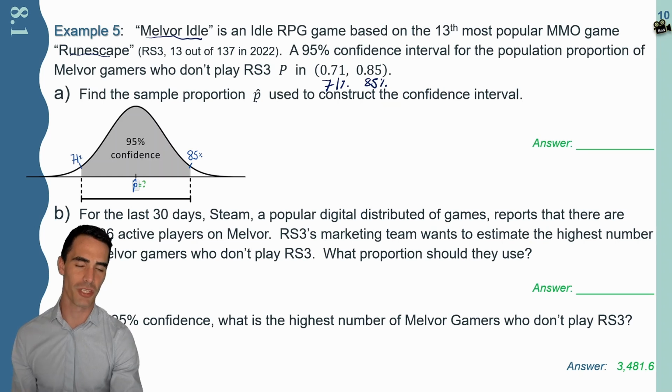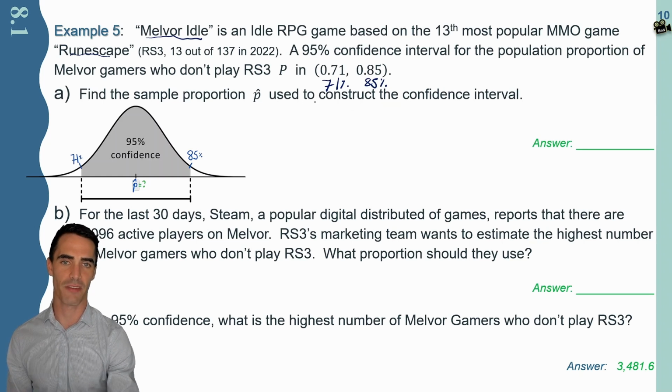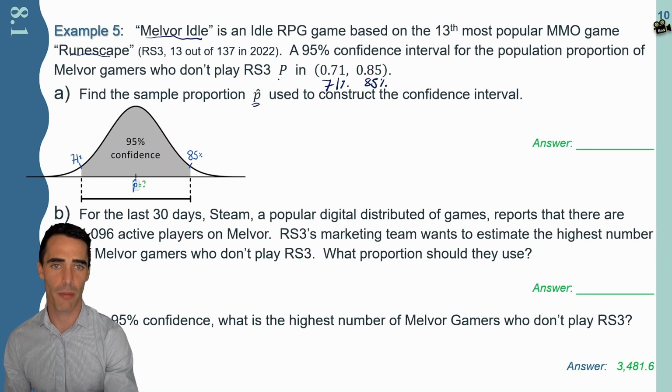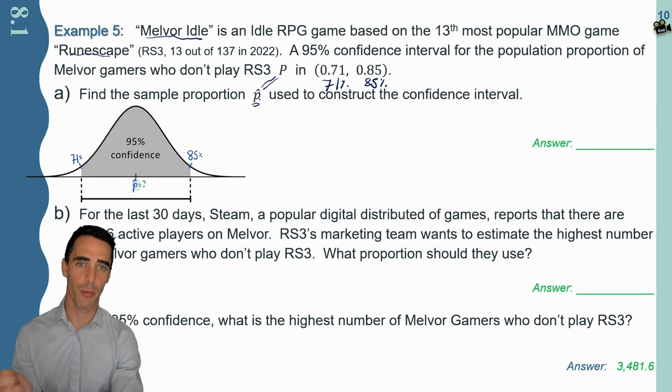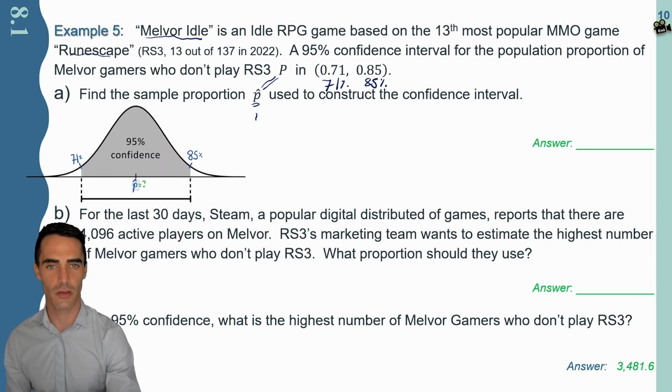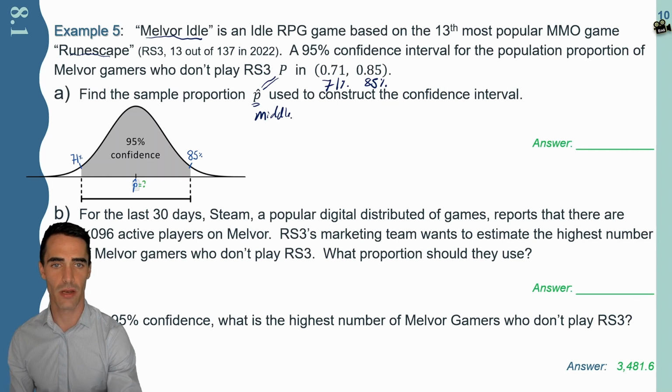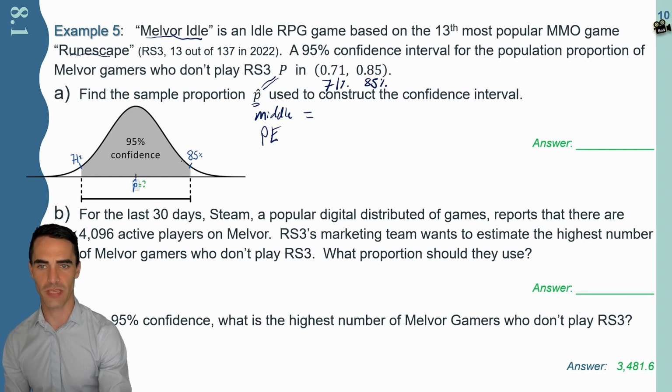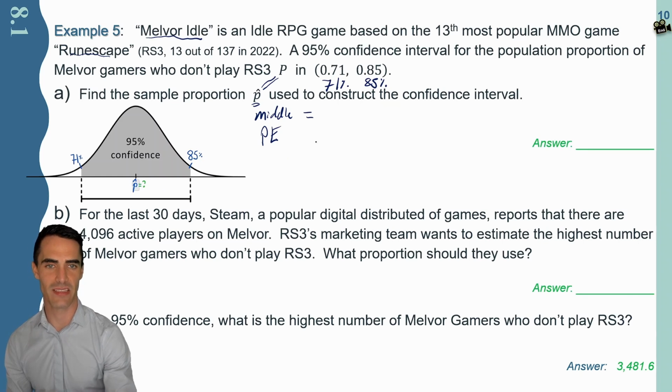Find the sample proportion p hat used to construct the confidence interval. Again, if we're talking about proportions, these should be relatively close. The sample proportion is what gives the population proportion. This is always referred to as the middle, or sometimes the point estimate. And that's what my little picture here shows: 0.85, 0.71, p hat in the middle.